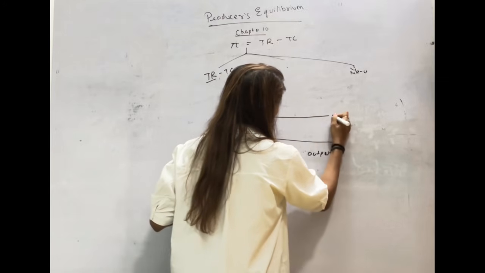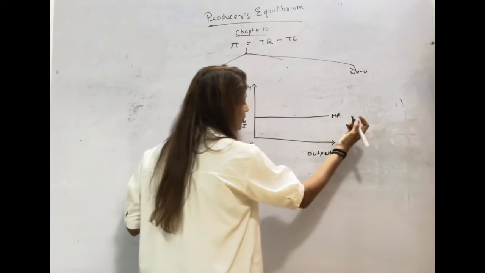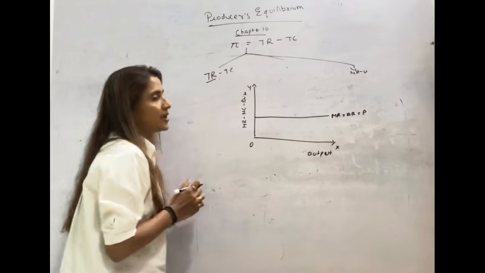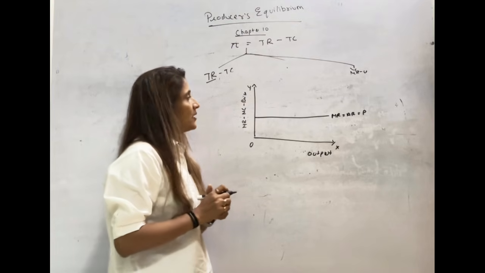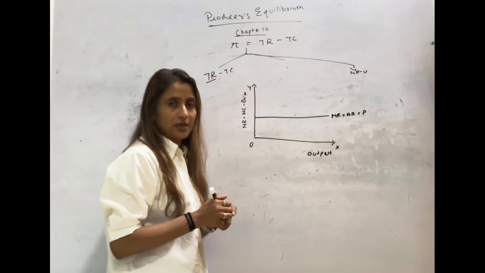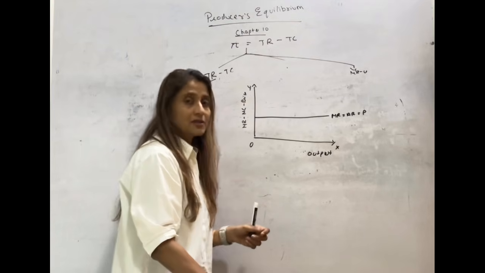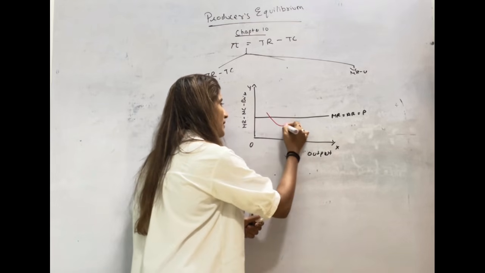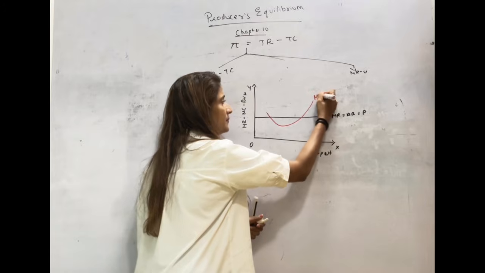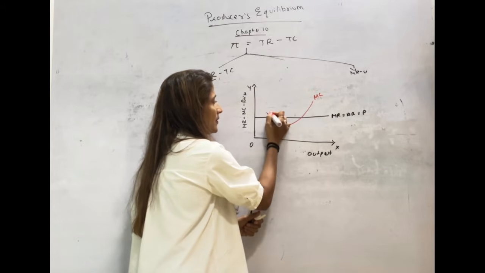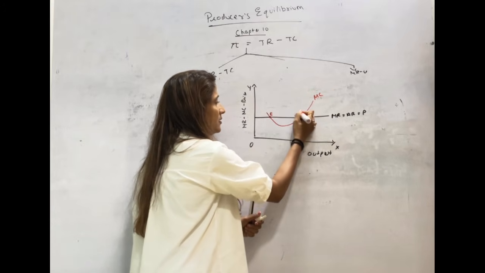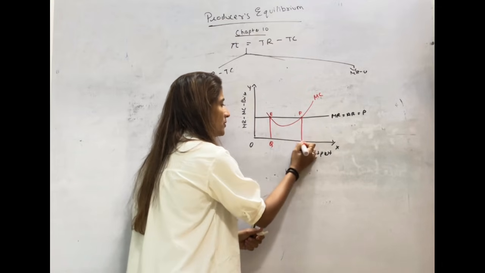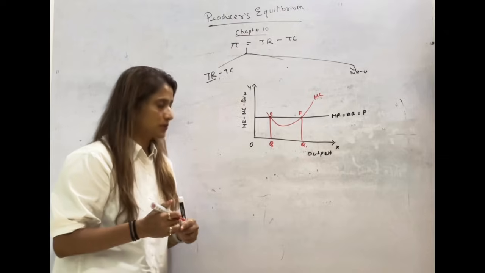Under perfect competition, marginal revenue, which we have done in chapter number 8, average revenue and price, all 3 are the same and constant. That is why we are drawing it as a horizontal line. Marginal cost under perfect competition slopes downward and then goes upward, like a Nike swoosh. Point E, point F, OQ level of output, OQ1 level of output.